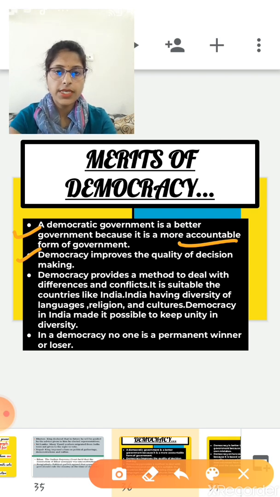Now the third one is, basically, democracy provides a method to deal with differences and conflicts. It is suitable for countries like India having diversity of languages, religion and culture. So democracy in India made it possible to keep unity in diversity. So this is the third important merit of democracy.